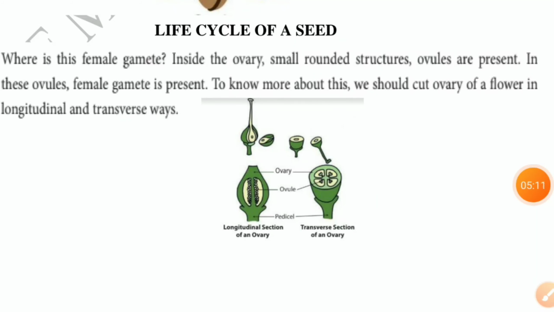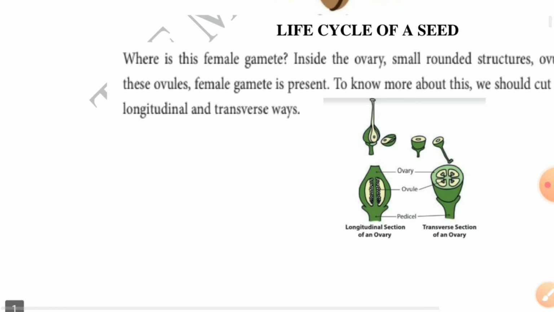Where is this female gamete? Inside the ovary. Small rounded structures, ovules, are present. What is present inside the ovary? Ovules are present. In these ovules, the female gamete is present. Inside the ovule only, the female gamete is present.